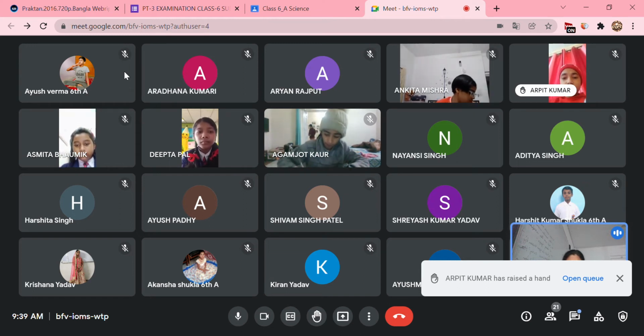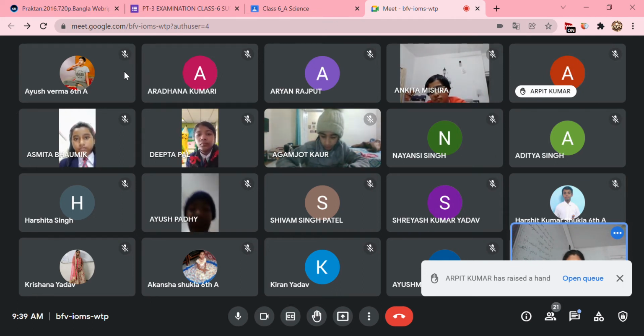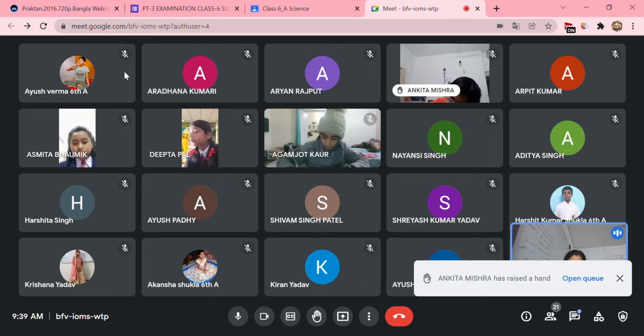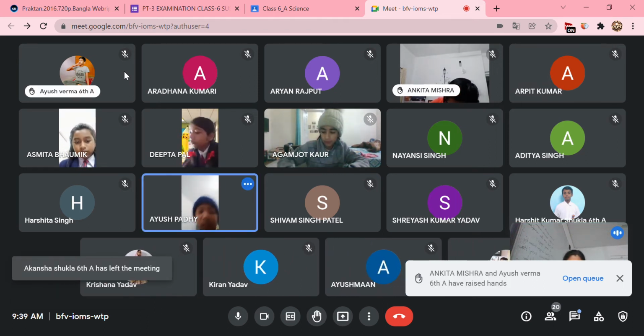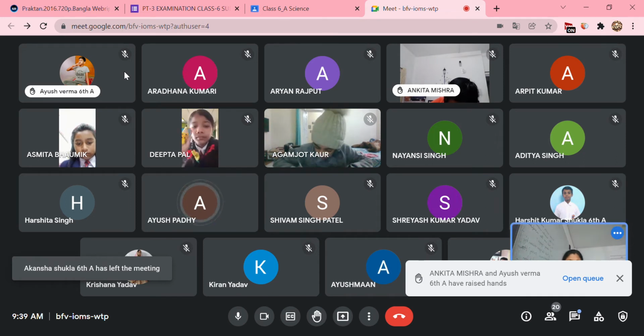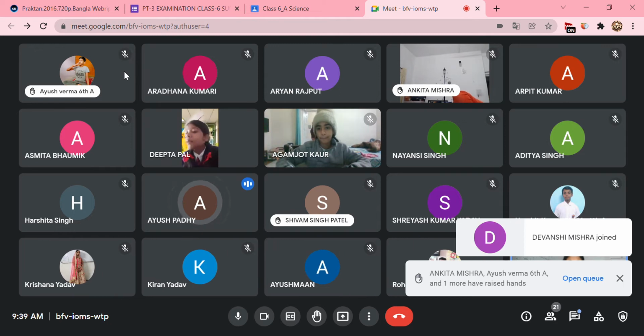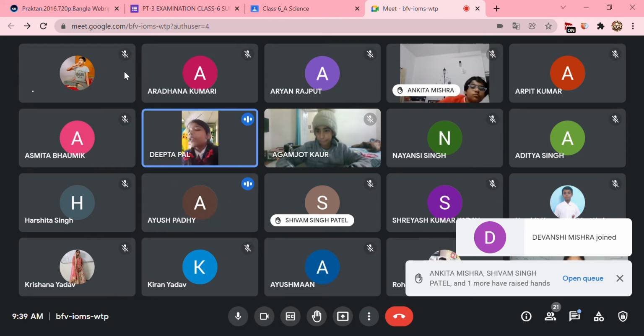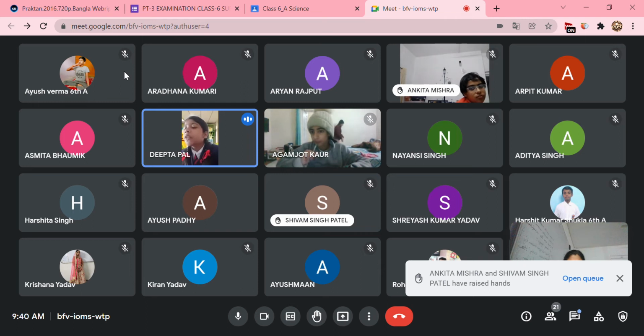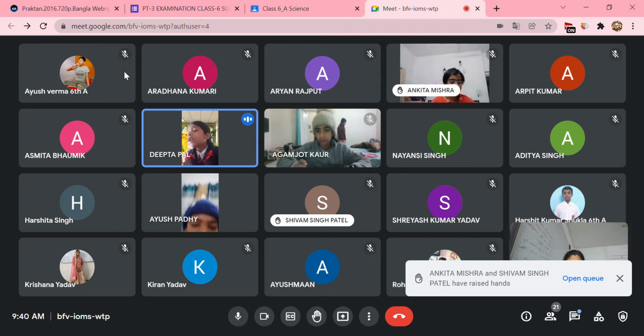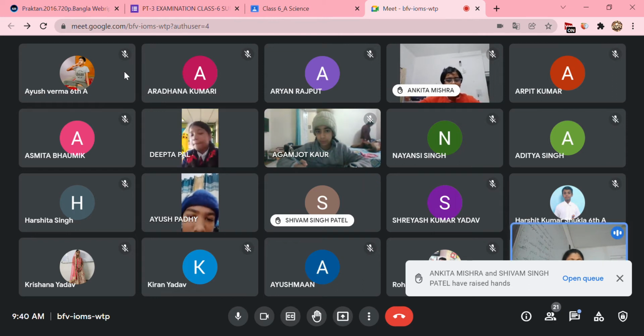Okay, next one. Difference between cartilage and bone. Ashmita, cartilage and bone. All of this is there in your book, children. What is the difference between cartilage and bone? Yes, Dipta. Ma'am, cartilages are softer than the bones. It is present between the bones so that the bones don't get rubbed off. And the bones are harder than cartilages. Bones help in movement, and bones also give structure to our body.